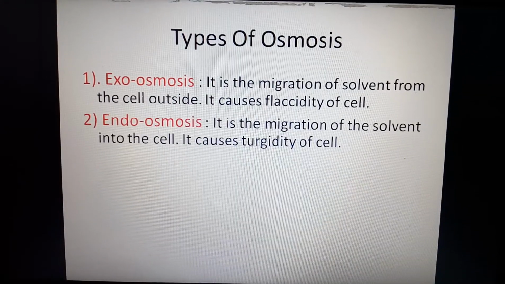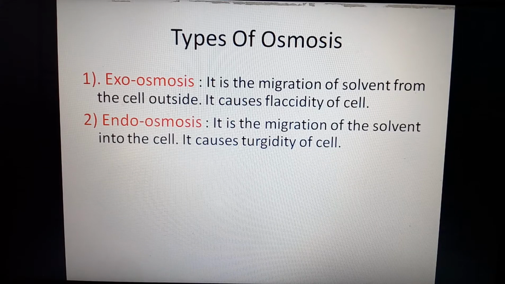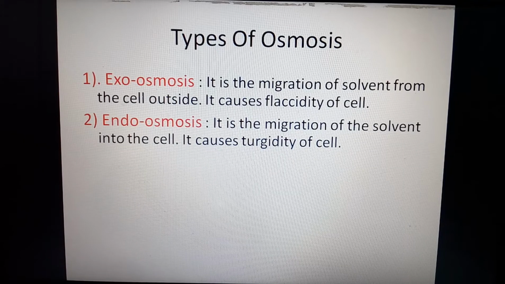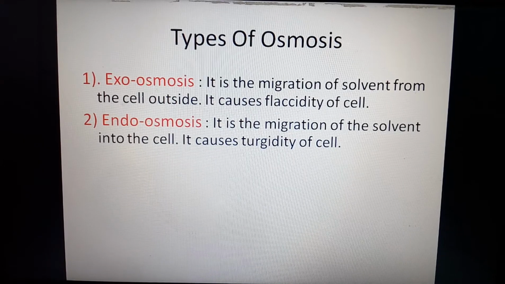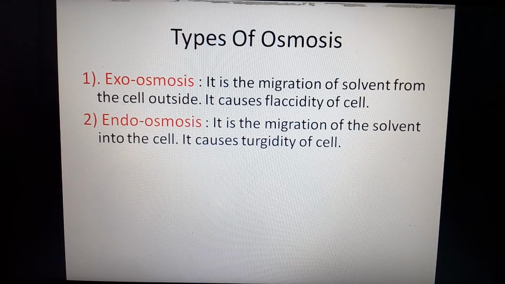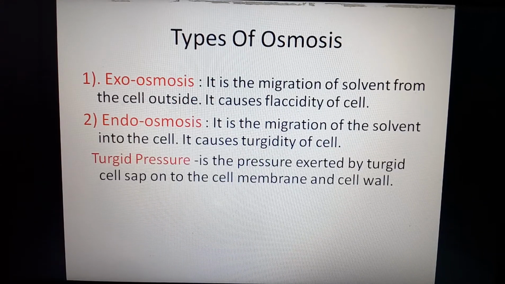If we place the plant cell into a hypotonic solution, water starts to move from the hypotonic solution towards the plant cell cytoplasm, which is hypertonic. That means now water moves inside the cell. It results in an increase in the turgidity of the cell, and the cell becomes more turgid. This is about endosmosis. Then what is turgor pressure?